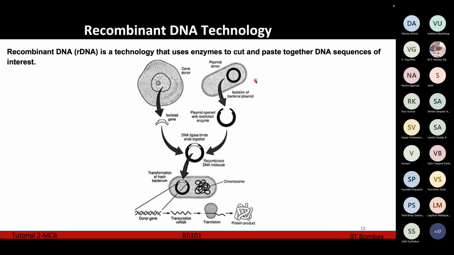Suppose we want to insert a particular gene of interest into a bacteria, and we want to amplify that gene and to get the gene product. So first we have this cell which is going to donate the gene of interest. We call this cell a donor, and using certain enzymes we isolate that gene from the DNA of this donor cell. Now we want to insert this gene into a suitable vector which is going to multiply and give multiple copies of this gene. This vector we also call the plasmid donor.